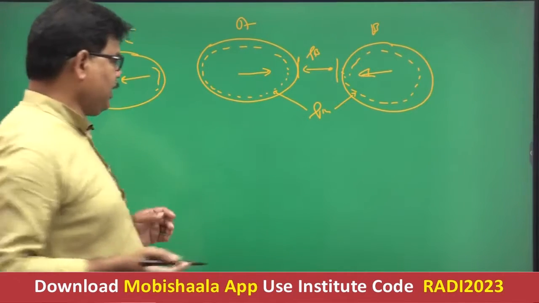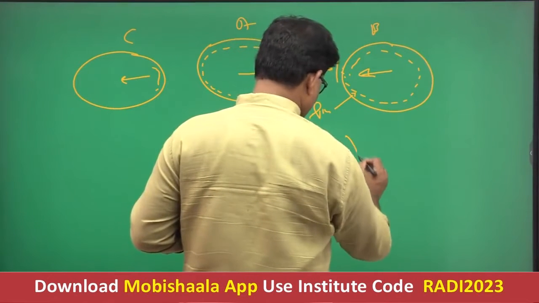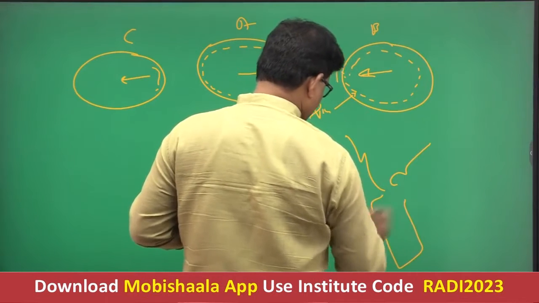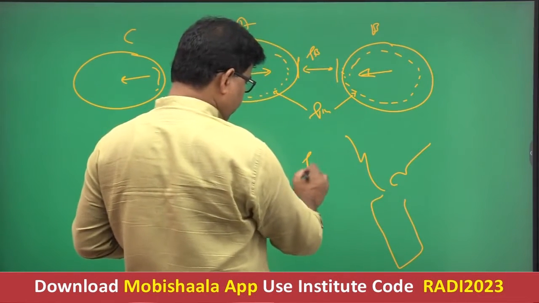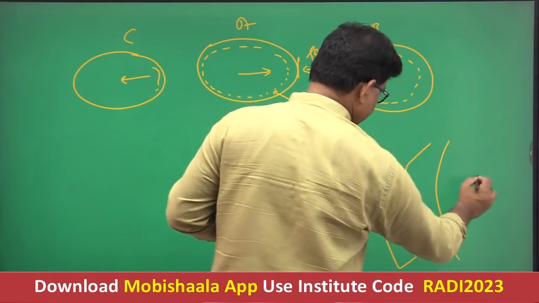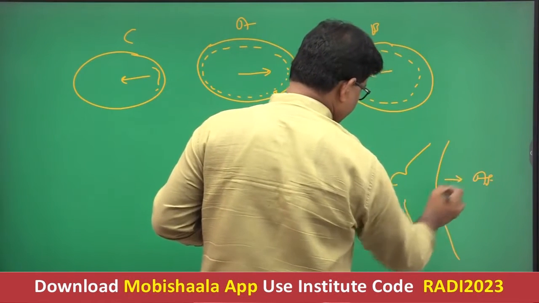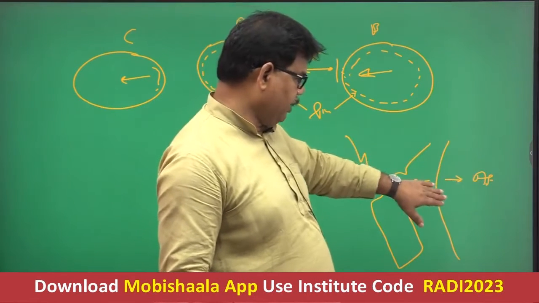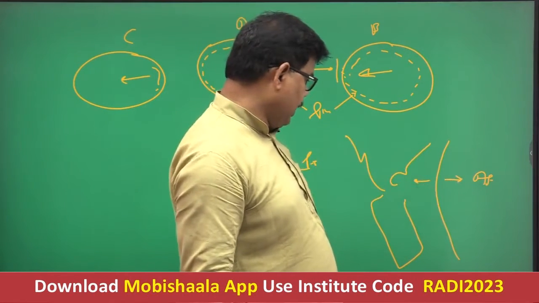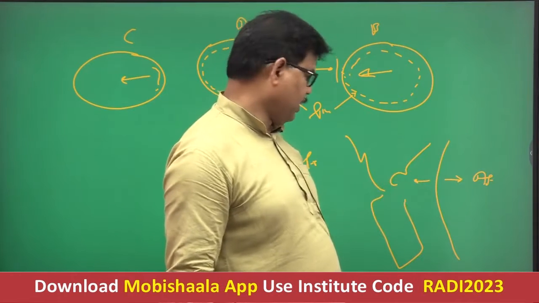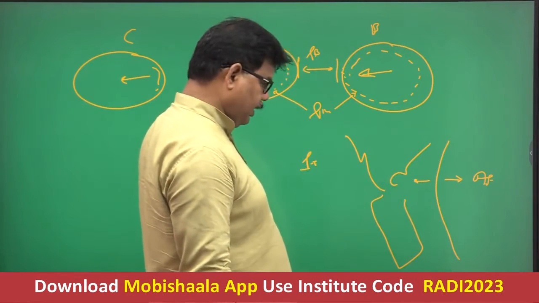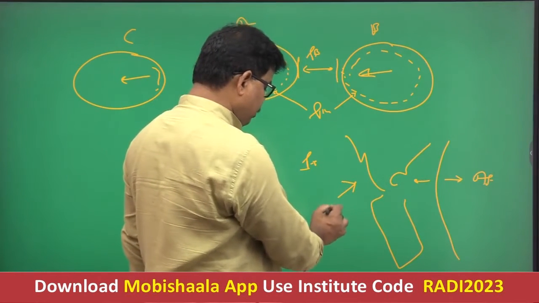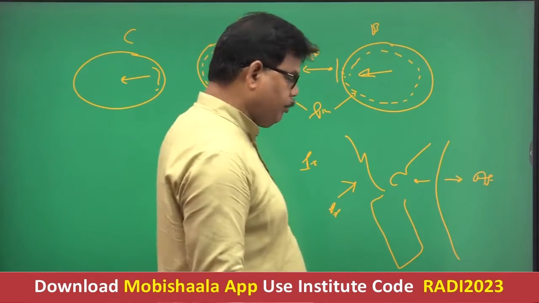As for example, here this is the American plate, and this is the Pacific plate, and this part is the African plate. The African plate is moving in the opposite direction, because the African plate extends up to the eastern part of the Atlantic Ocean, and the American plate extends up to the western part of the Atlantic Ocean. So African and American plates are referred to as divergent plates. But here this is the Pacific plate, so the Pacific plate is an example of convergent plate.